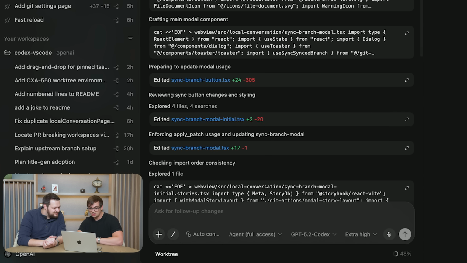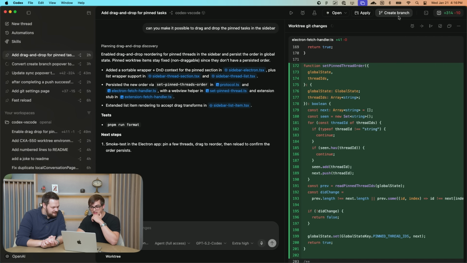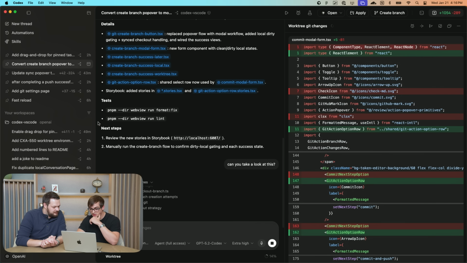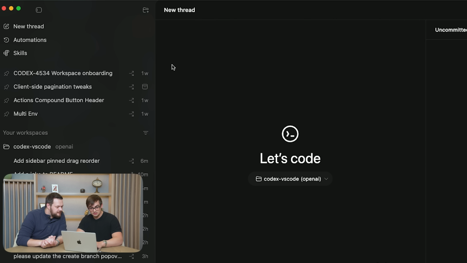I'm going to quickly clear out my local state. So let's try and apply this drag and drop feature and see how this one did while it's working on the other one. All right, so if we take a look here and we apply the changes while Codex seems to still be taking a look at this and making sure there's not any problems, we can keep working here, and I'm going to apply all the changes for the drag and drop on the pinned task. So now let's take a look and see how Codex did. All right, this looks pretty good.